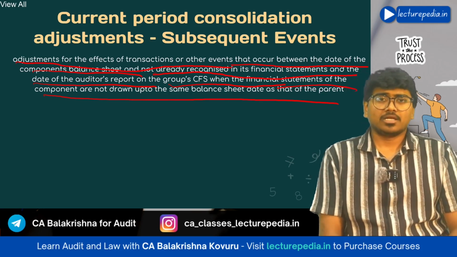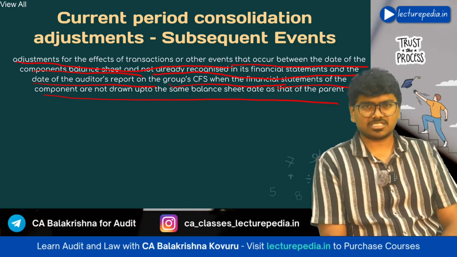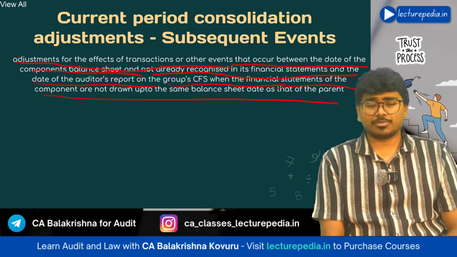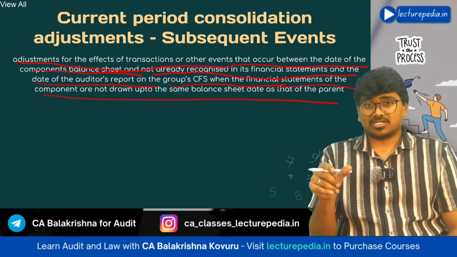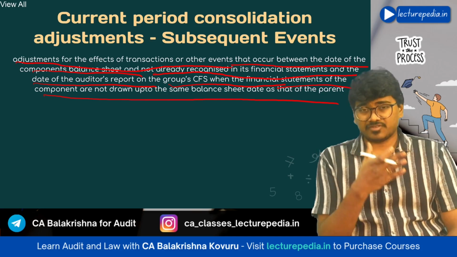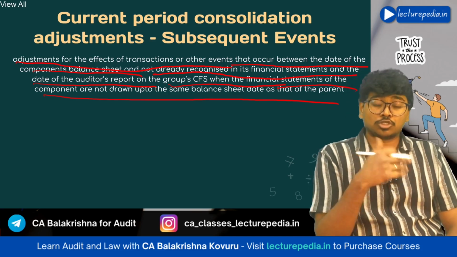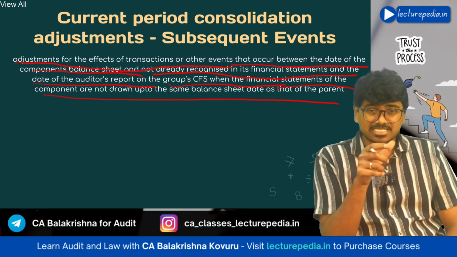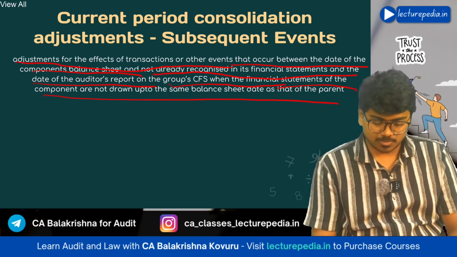So the Indian company has a foreign subsidiary which has prepared its financial statements as on 31st December, but consolidated financial statements have to be prepared as on 31st March. Now, in the consolidated financial statements, all the events that occurred between 31st December and 31st March with respect to that subsidiary should be included. Even they will be considered as subsequent events. So this adjustment is also a current period consolidation adjustment. Hope you understood. Again, I'll explain with the help of a timeline.